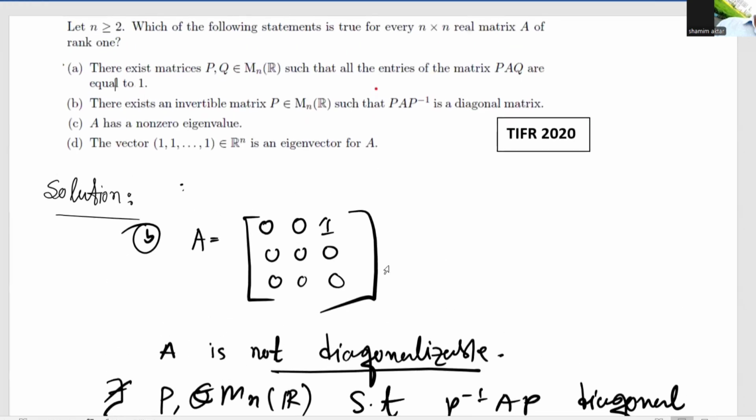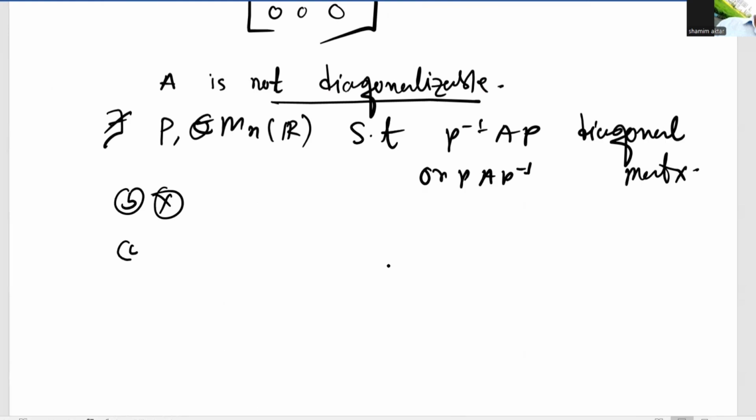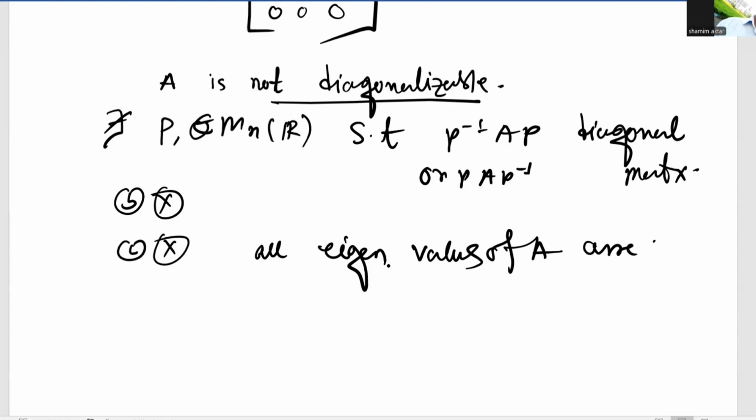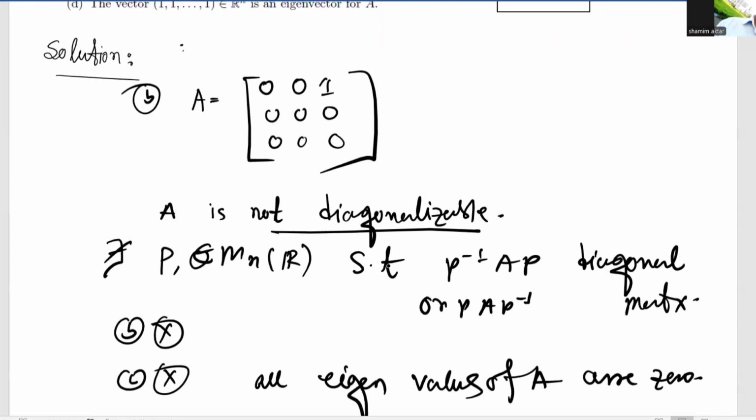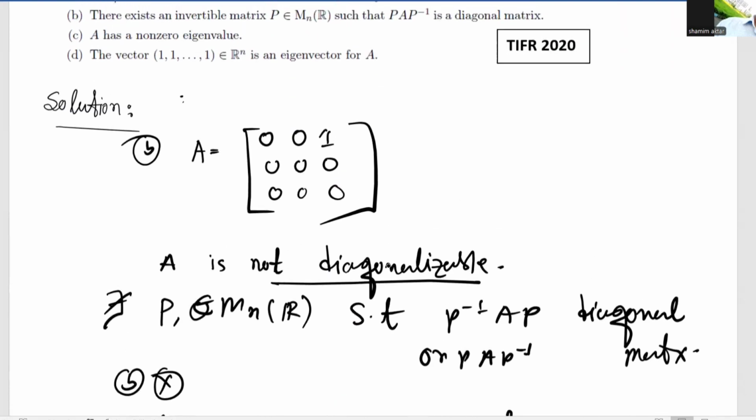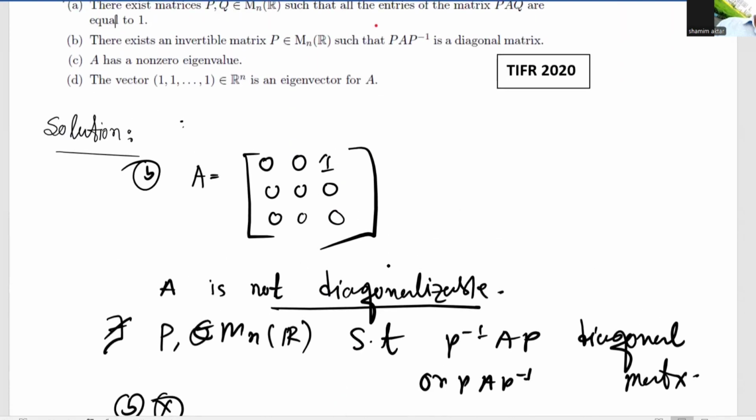Now, similarly, option C is also false. Why? Because all eigenvalues of A are 0, because a nilpotent matrix has all eigenvalues equal to 0. Any nilpotent matrix has eigenvalues 0, we know that. Option C says that A has non-zero eigenvalues, but here A has only 0 eigenvalues. This implies option C is also false.